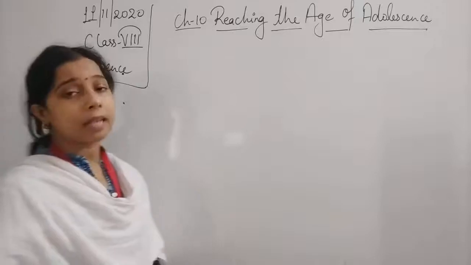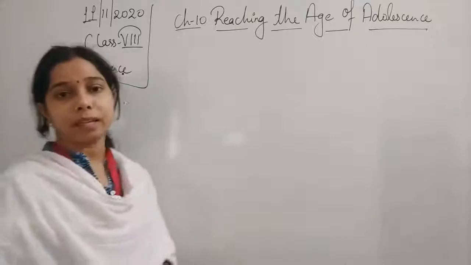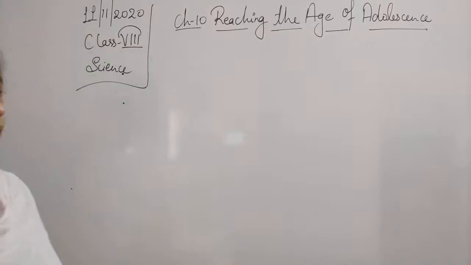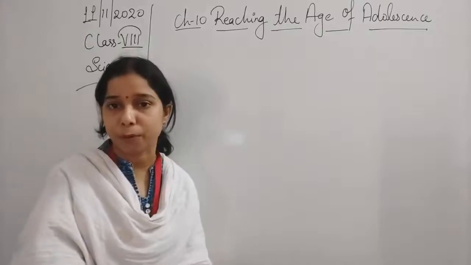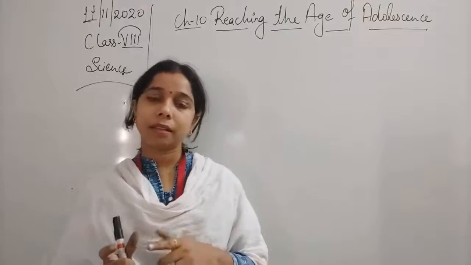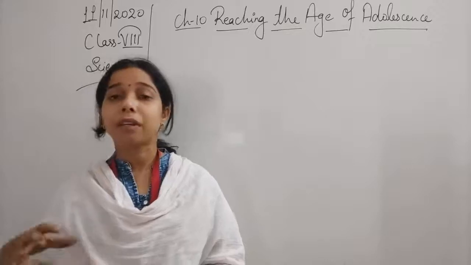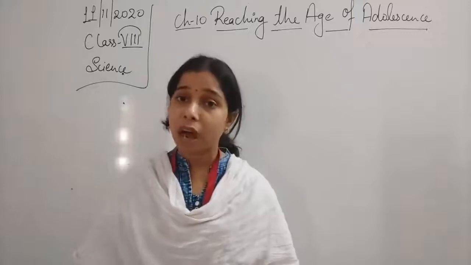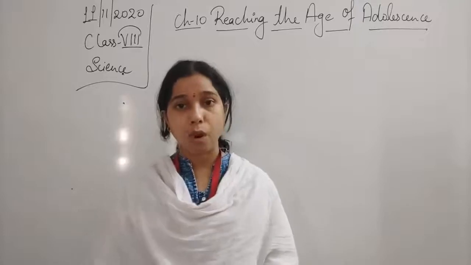Now today, students, we will start with the next chapter, or a new chapter you can say, that is reaching the age of adolescence. You can understand it as the next process of reproduction. We have discussed fertilization and the development of the embryo, and then this embryo gets converted to a fetus, and when this fetus fully matures after 9 months, it is delivered outside from the mother's womb,